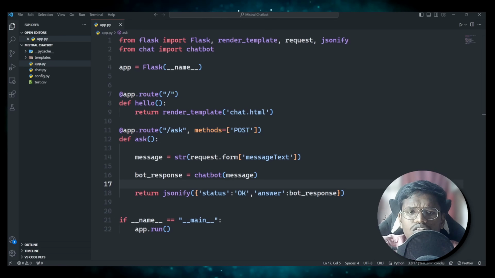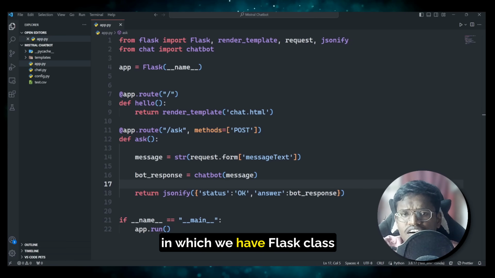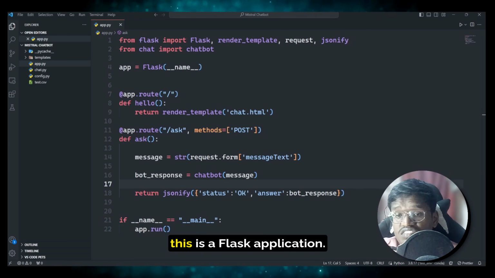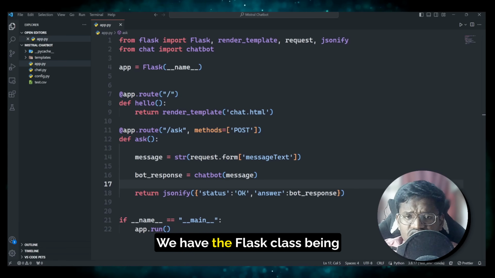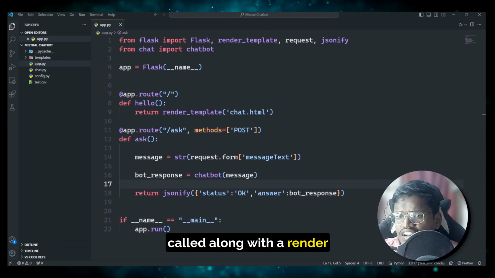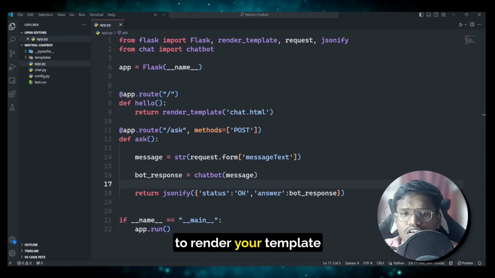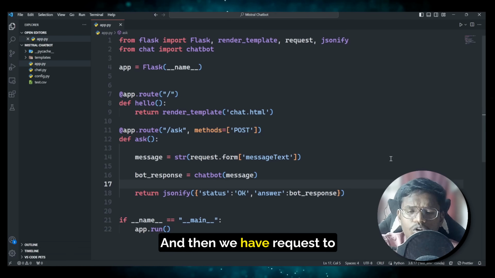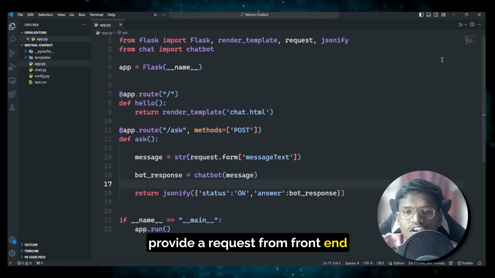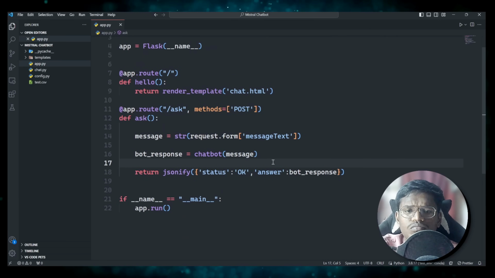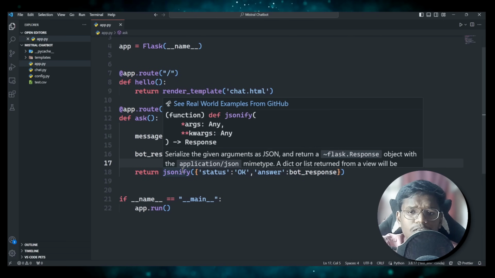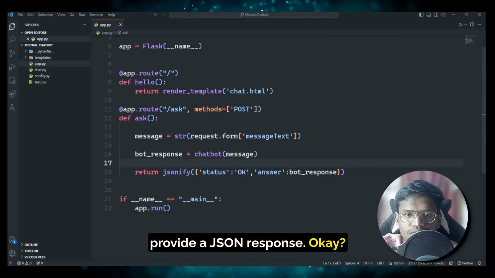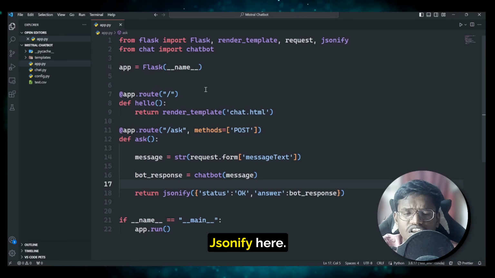In which we have the Flask class being called from Flask. Again, this is a Flask application. We have the Flask class being called along with render_template, which will help you to render your template, which is your HTML page. Then we have request to provide a request from front end to the back end, and jsonify to provide a JSON response. So that is why we need jsonify.